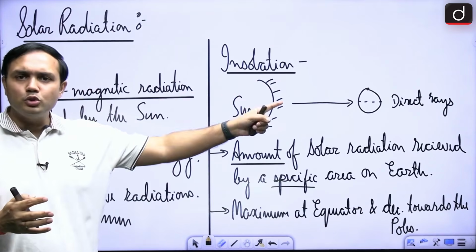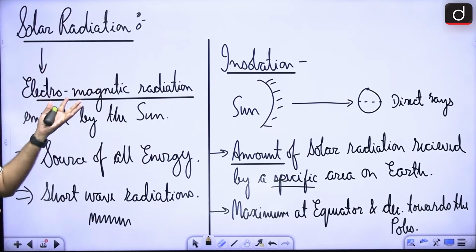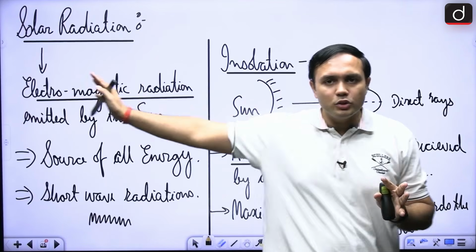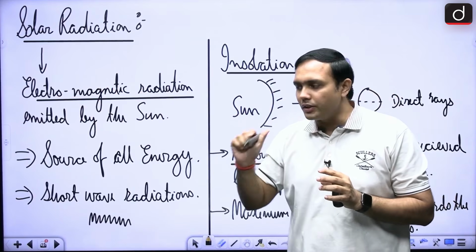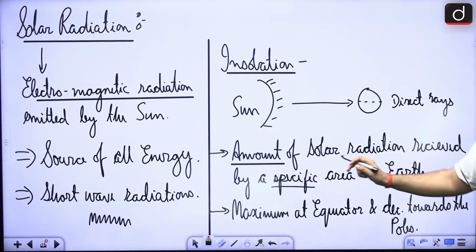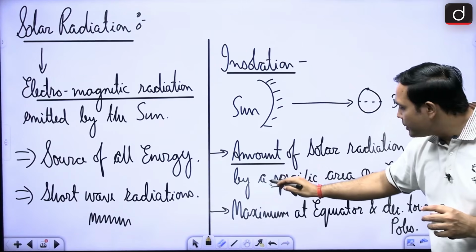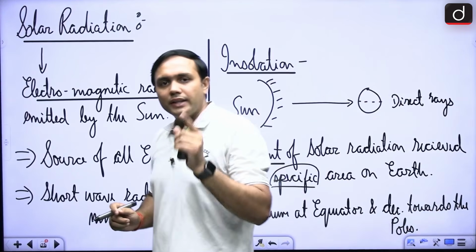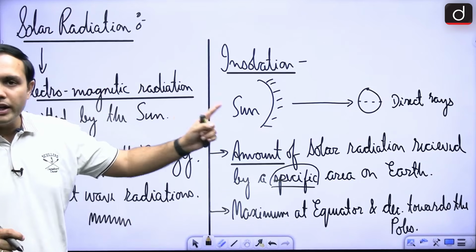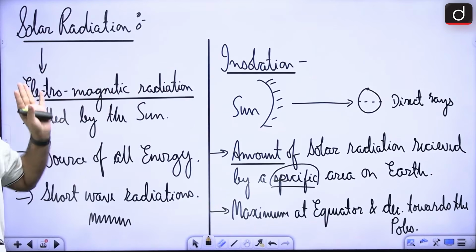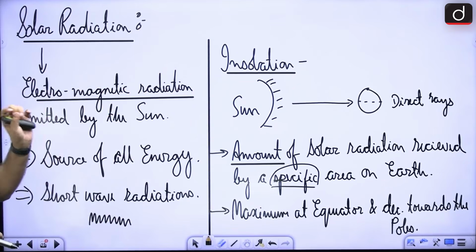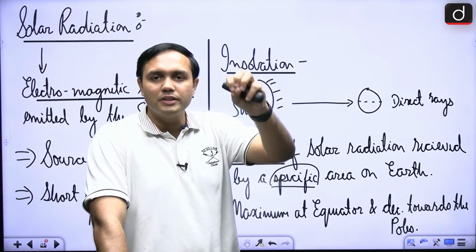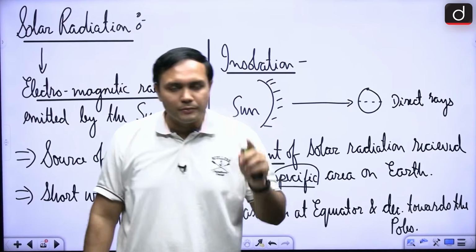But how is it different from insolation? So the whole of it is known as solar radiation. All the energy that is being released by the sun, right? It is through the solar radiation. But when we are talking about insolation, we are talking specifically about the amount of solar radiation received by a specific area on Earth, right? This specific area is very important. That will be its differentiation with respect to insolation and solar radiation, right? So when we are talking about the whole of it, that the sun is emitting, that is solar radiation. When we are specifically talking about the amount of solar radiation received by a particular area, that is insolation, right? So this is very, very important.